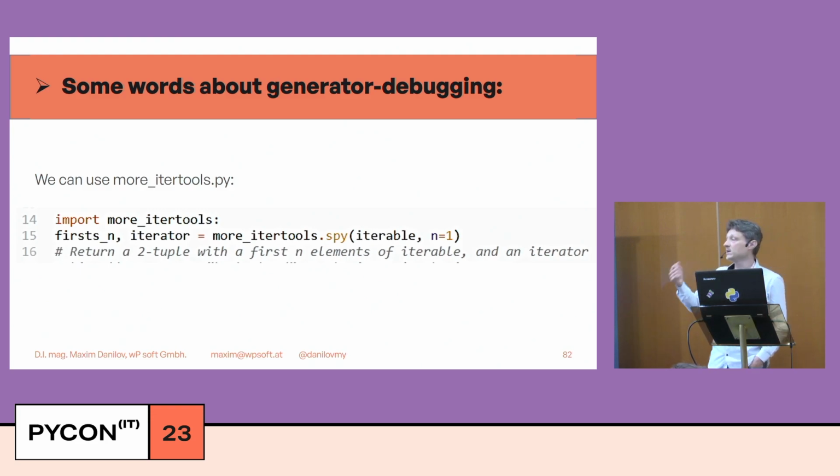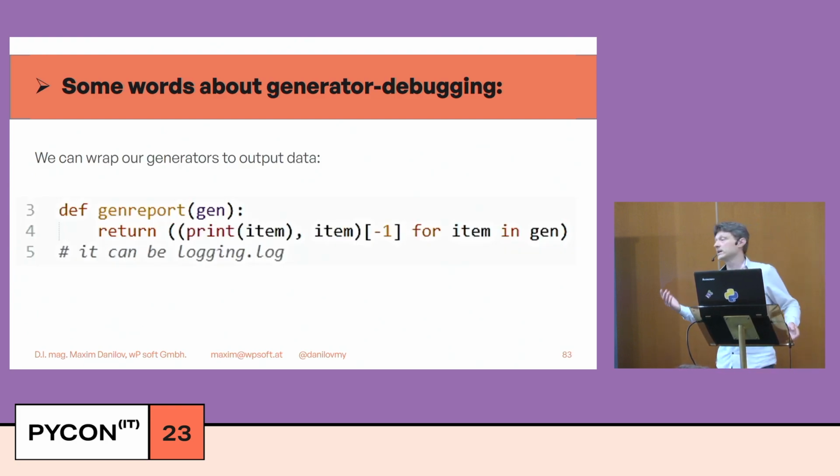Second, we can import more_itertools, and there we can receive some objects from the generator and the generator itself, only to research what we have in the generator. And of course, we can create a simple wrapper which prints every object in the generator before we use it. It can be logging, it can be print, doesn't matter.